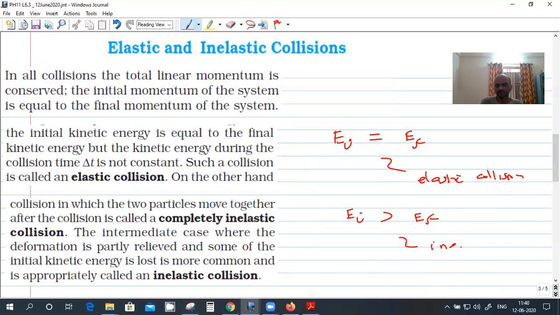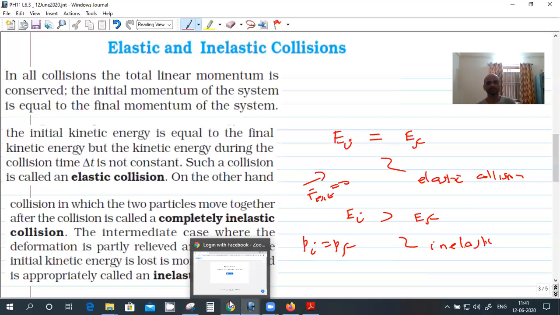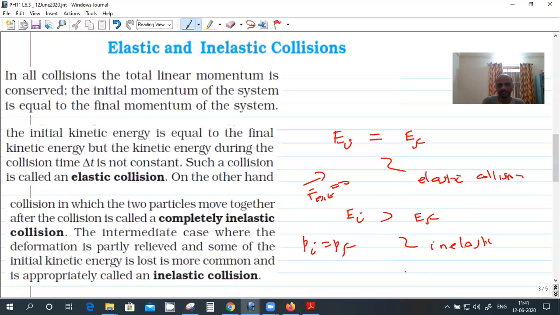But even when there is energy loss, there is no external force acting on the system, so momentum is conserved for both elastic and inelastic collisions. Another thing: after collision, if the two particles move together, it's called completely inelastic collision.